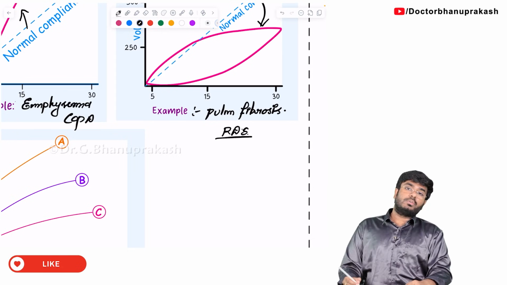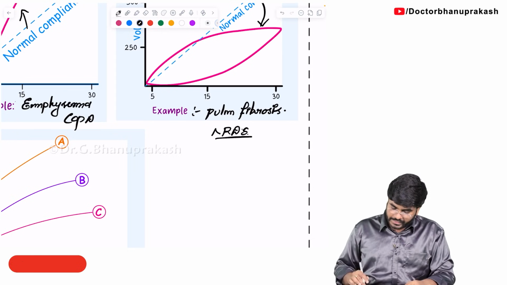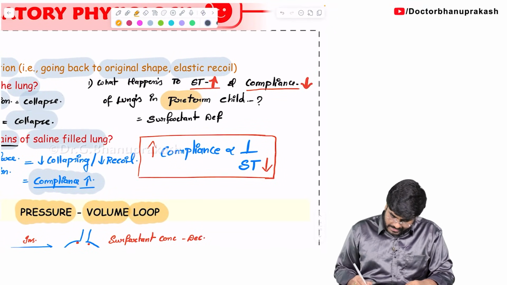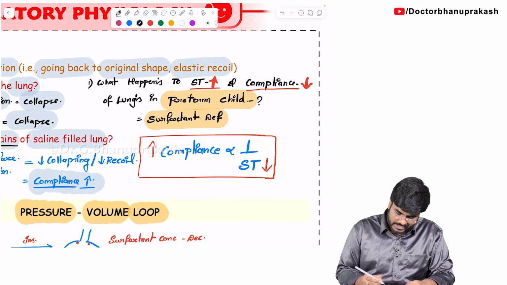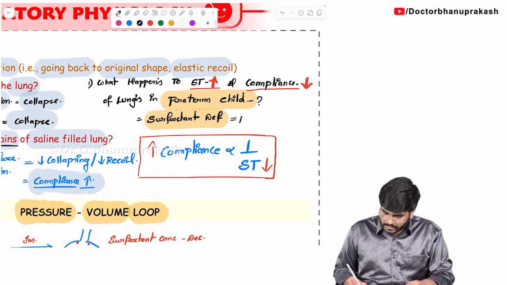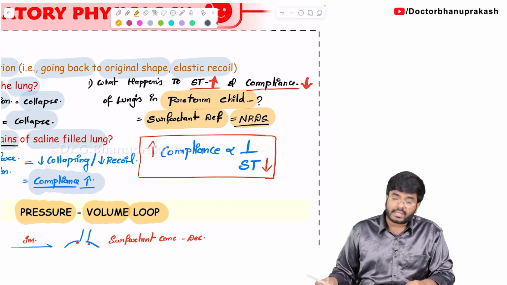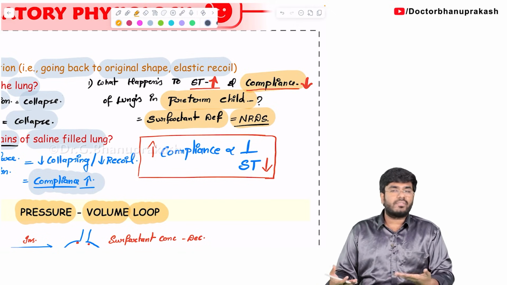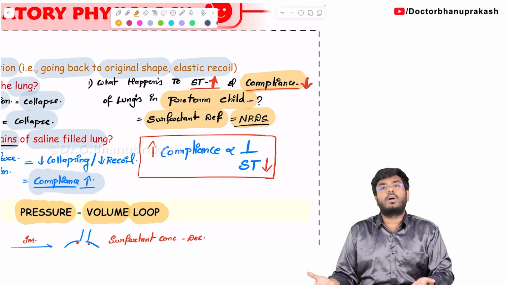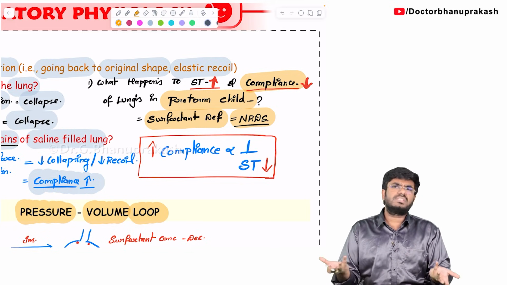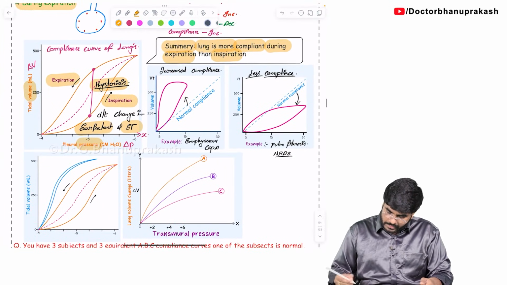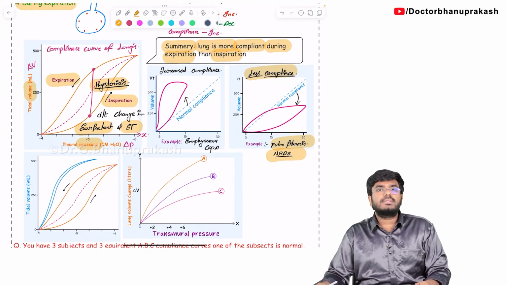Have I taught you about a patient who is suffering from neonatal respiratory distress syndrome? Look, in a preterm child where there is a surfactant deficiency, the child is going to suffer from neonatal respiratory distress syndrome. In such a person, what will happen to the compliance? The compliance is going to be less because surfactant is not there. No surfactant means no compliance. More surfactant means more compliance. Just simple logic. So in which condition will compliance go down? Pulmonary fibrosis and ARDS.